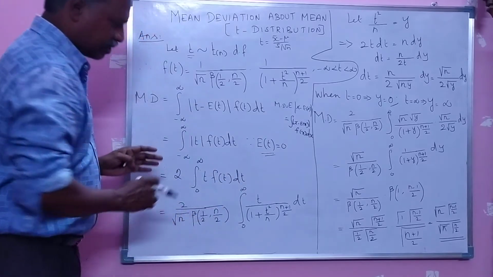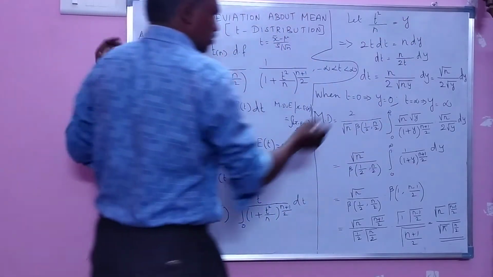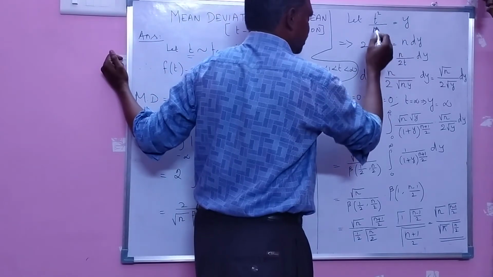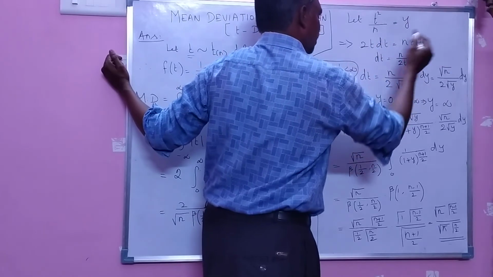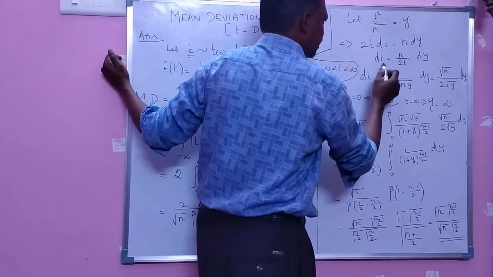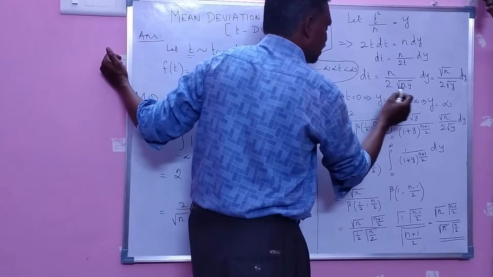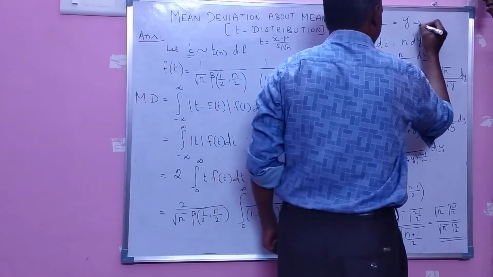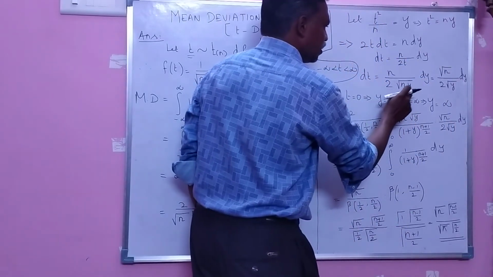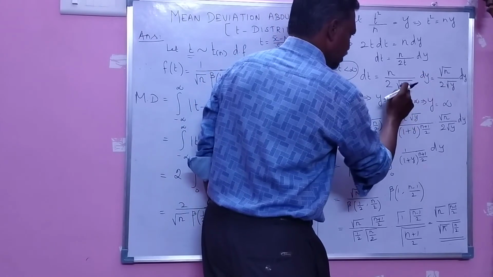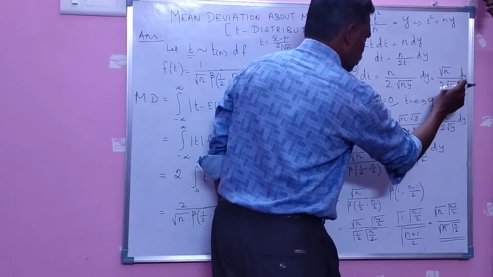Now you apply a transformation. Let t square by n equal to y. So you find the dt value by differentiating both sides: 2 t dt equals n into dy. Therefore dt equals n divided by 2t into dy. Here t square equals n into y, therefore t equals root n y. So n cancels, and the remaining term is root n by 2 into root y, into dy.